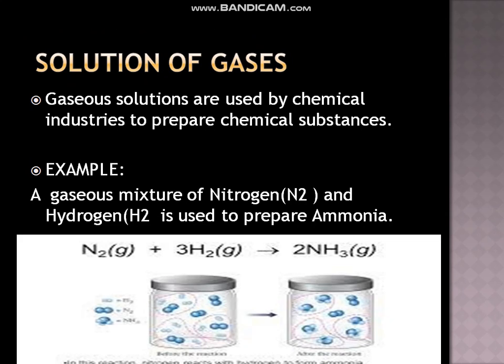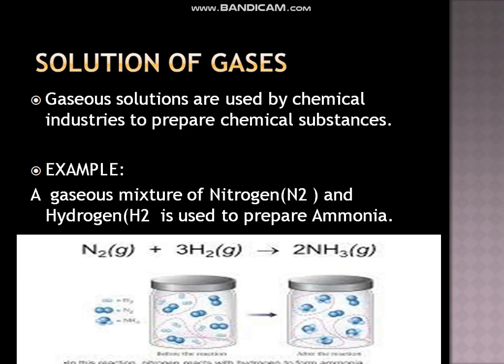Now coming to the solution of gases. Gaseous solutions are used by the chemical industry to prepare many chemical substances. Example, a gaseous mixture of nitrogen and hydrogen. Nitrogen is a gas and hydrogen is another gas. These two, when mixed, form a mixture, and this mixture is known as ammonia. Ammonia is another gas. So this is the best example of a gaseous mixture in which solvent is a gas, solute is also a gas, and the solution is also in the gaseous state.